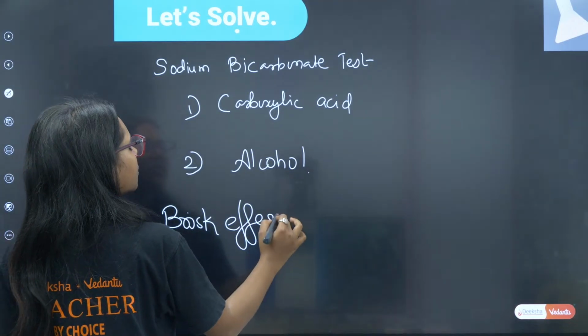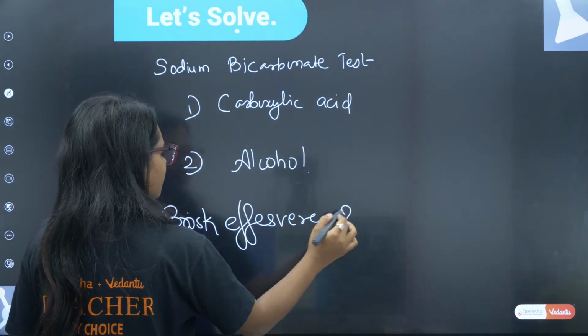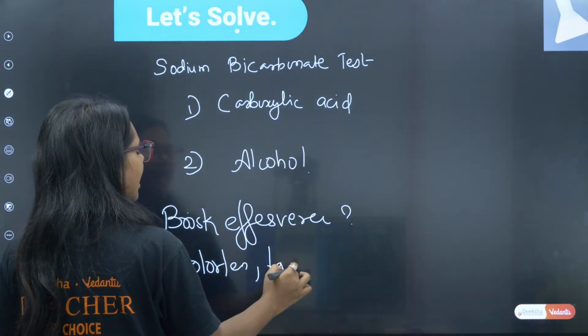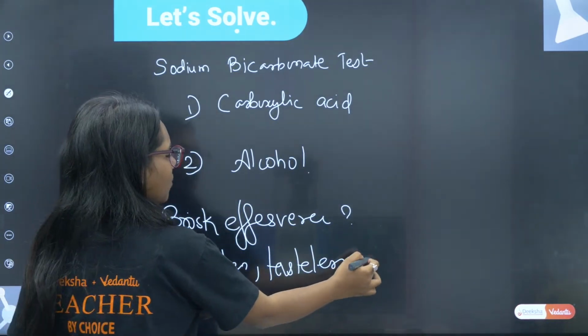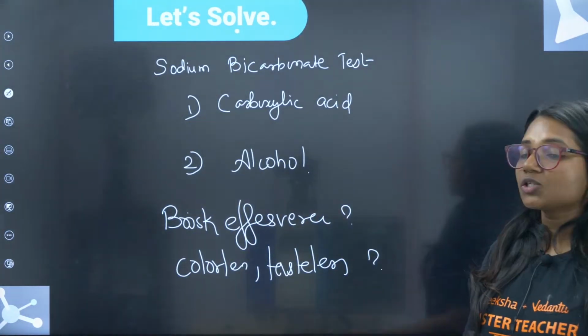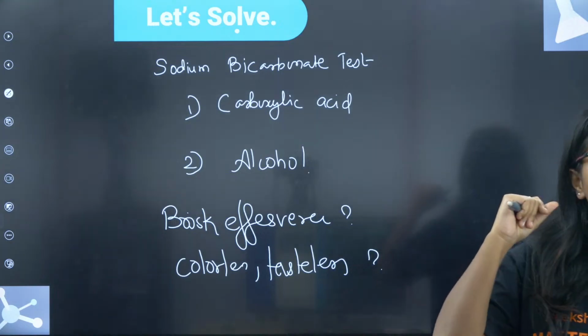In which case are you going to get the colorless, tasteless gas? Everybody in the chat box, I want the answer. Can you tell me in which case you are going to get the brisk effervescence?